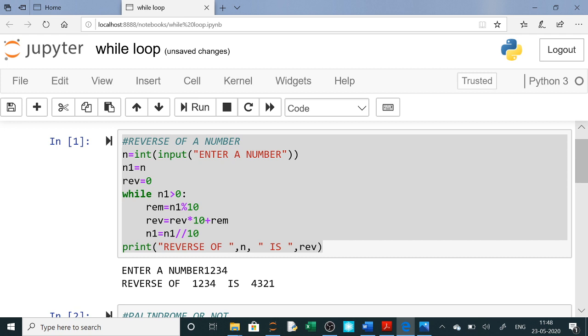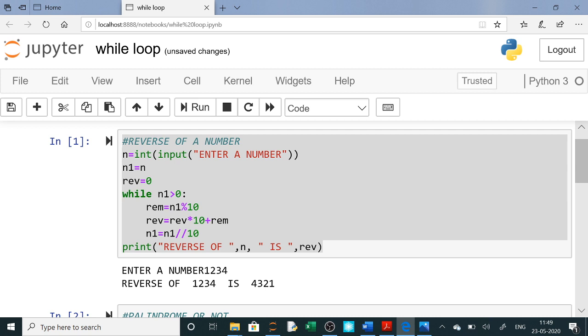Now what happens when you divide any number by 10, the last digit is always the remainder, and except the last digit the other portion is your quotient. Suppose the number is 1, 2, 3, 4. Then if you find the modulus remainder after dividing by 10, the last digit, that is 4, is the remainder, and 1, 2, 3 is your quotient.